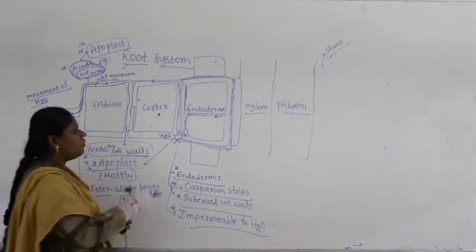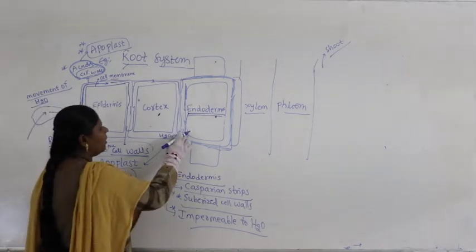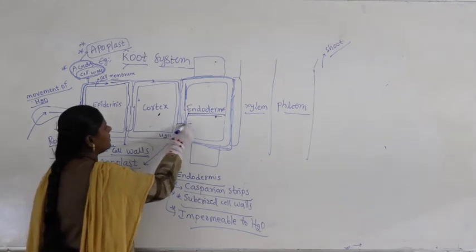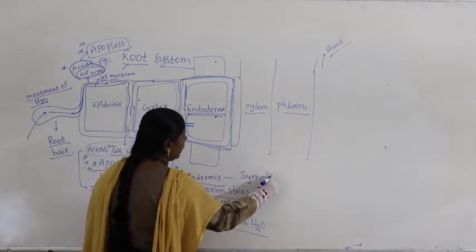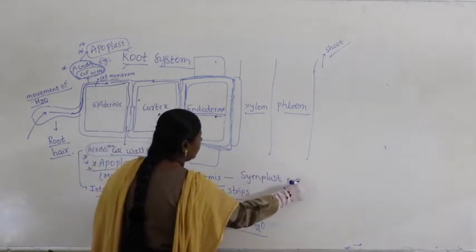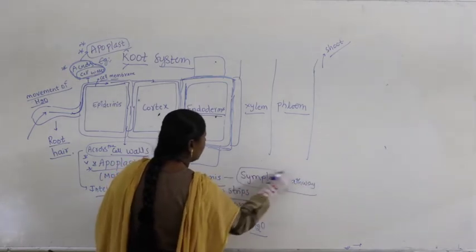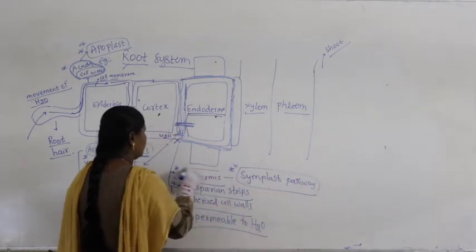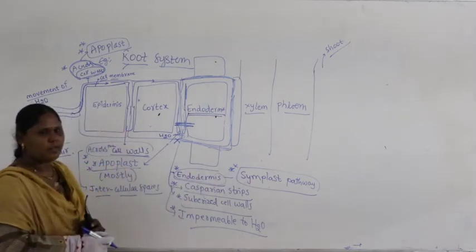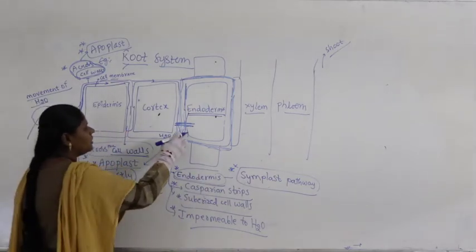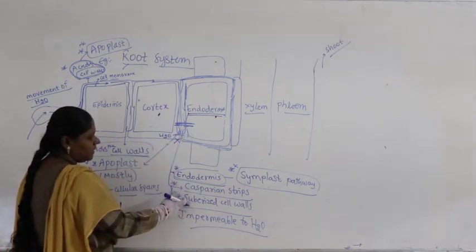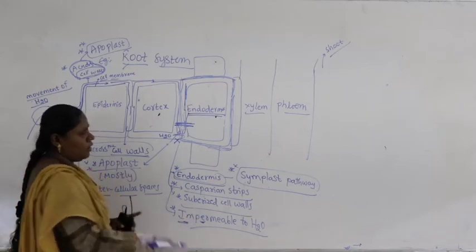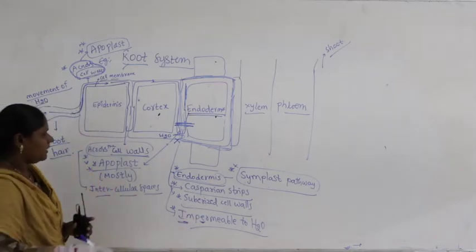Now what happens here? As they cannot pass here, what occurs here is direct cell to cell transfer. So in the endodermis it follows the symplast pathway. Why the symplast pathway here? Because the cell walls are very thick, they will not allow water since they are suberized, so they are impermeable to water. Then how does water enter here?